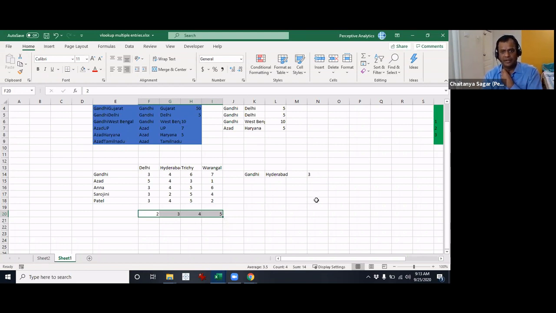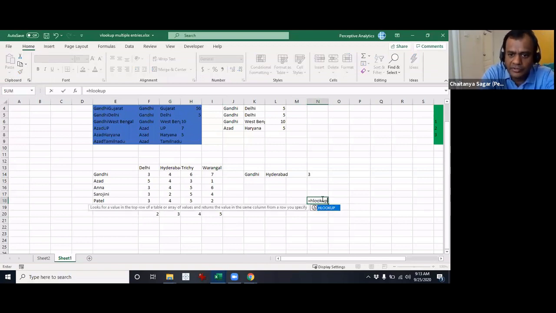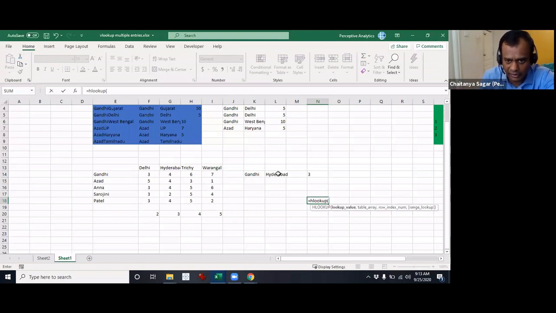Okay, now what I'll do is, so there is another formula called HLOOKUP. See, just like the VLOOKUP does the vertical lookup, HLOOKUP does horizontal lookup. Okay, so let me just show that to you how it works. I'll put that over here. Let's say equals HLOOKUP. Okay, so now let's say, for example, I want to just look up this one. All right, Hyderabad. Okay, comma, the table array is this.